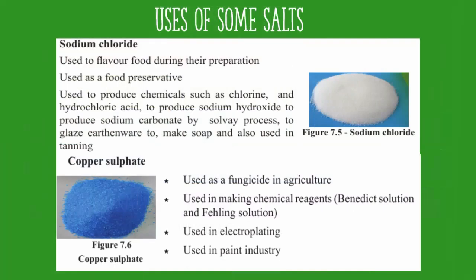Uses of some salts. Sodium chloride is used to flavor food. It is used as a preservative, and it is also used to produce important chemicals such as chlorine and hydrochloric acid. And we learned in electrochemistry, by electrolyzing an aqueous solution of sodium chloride, we can obtain sodium hydroxide. It is also used to produce sodium carbonate by the Solvay process, and it is used to make soap. Copper sulfate is used as a fungicide in agriculture. It is used in making chemical reagents such as Benedict's solution and Fehling's solution. And copper sulfate is used as an electrolyte in the process of electroplating.